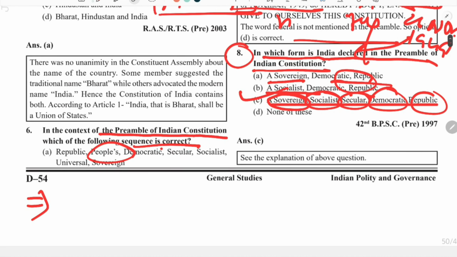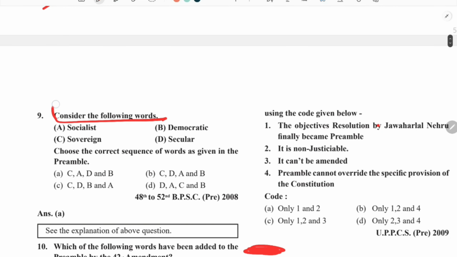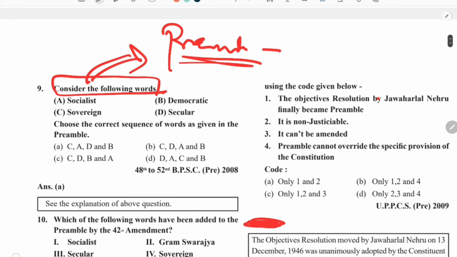Answer is C. So coming to the next question, consider the following words. This preamble basically is a play of words. If you are clear about the meaning of these particular words, and which words have been used in the preamble, then you can easily solve these questions related to the preamble. Socialist is there, democratic is there, sovereign is there, secular is there.